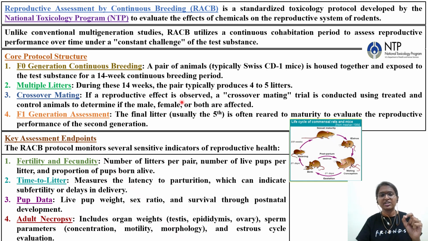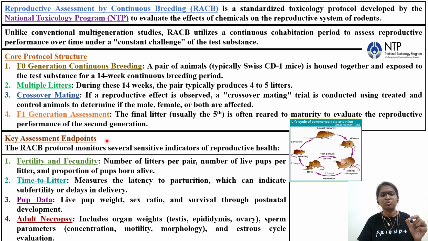Crossover mating. If a reproductive effect is observed, a crossover mating trial is conducted using treated and control animals to determine if the male, female, or both are affected. Here in crossover mating, you are mating treated and control animals. Next, coming to the F1 generation assessment, the final litter, usually the fifth, is often reared to maturity to evaluate the reproductive performance of the second generation.